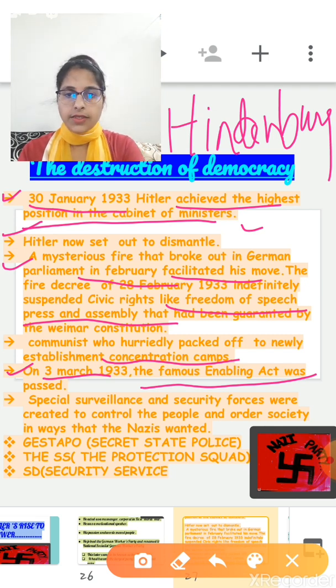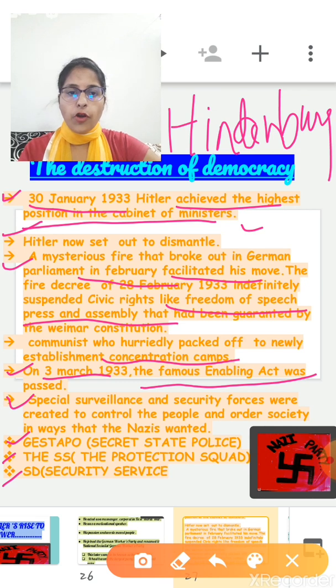Then after that, special surveillance and security forces were created to control the people and order society in ways that the Nazis wanted. So apart from the already existing regular police in green uniform and the SA, that means the stormtroopers, these included first the Gestapo, that means the secret state police, the SS, the protection squad, the criminal police and the SD, that means the security service.